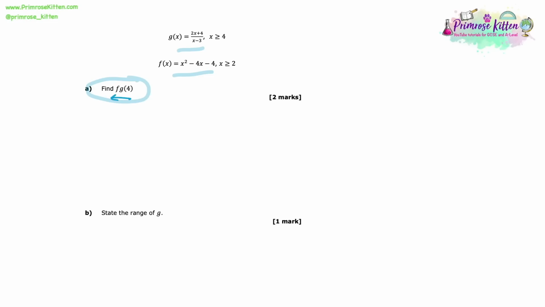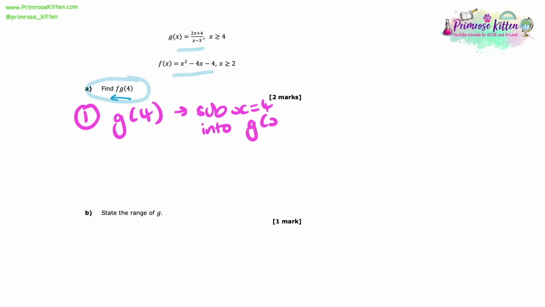So this is a composite function, and with composite functions you kind of work backwards. So the first thing we want to do is substitute 4 into g to get g(4). So to do that we just replace every x value with 4. So here we get (2 times 4 plus 4) over (4 minus 3). And so simplifying that, I end up getting 12.